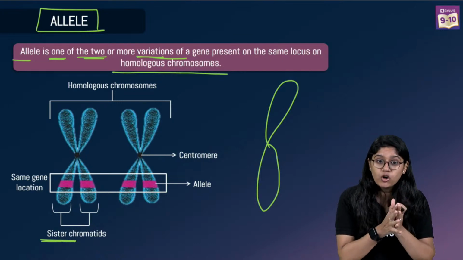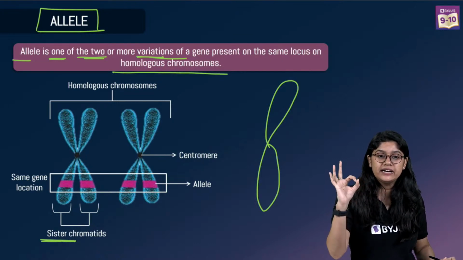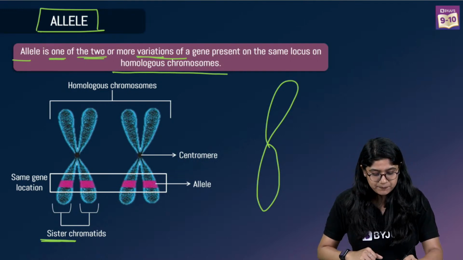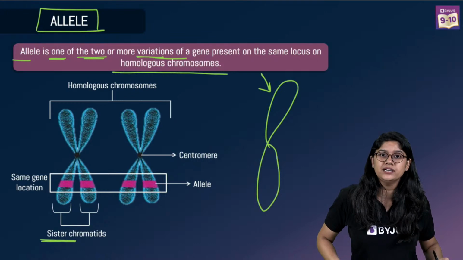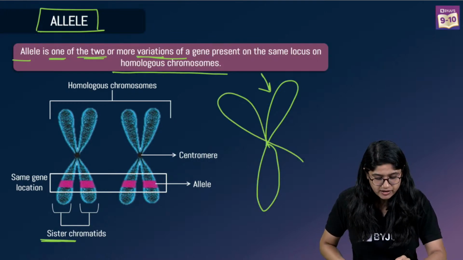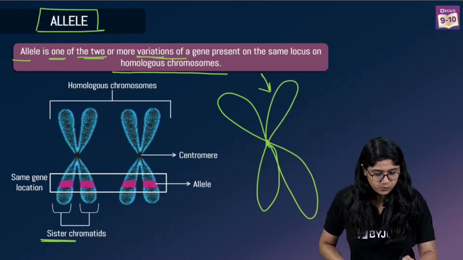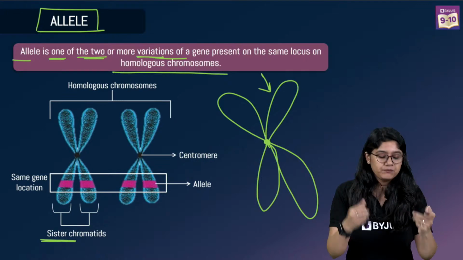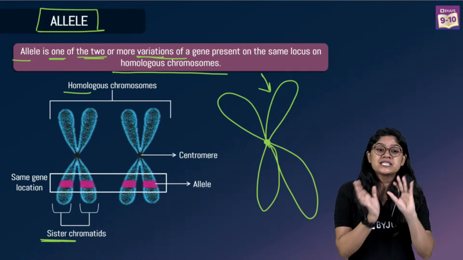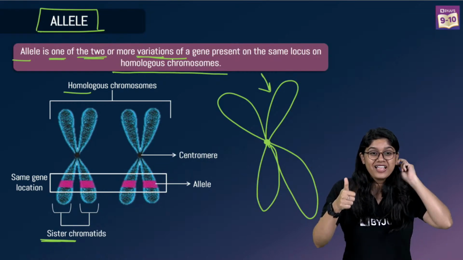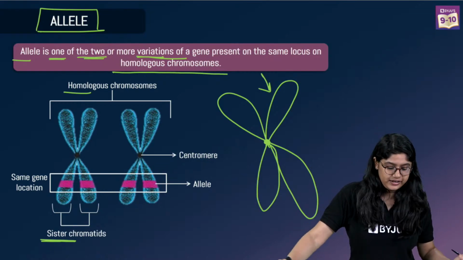When they join, they form the homologous chromosome. Clear everyone? You are okay? One part is a sister chromatid, and in a chromosome we have two sister chromatids. So one is this and one is this. If we have it, we have the homologous chromosome. So both are same. That is why homo means same. Homologous chromosome. Clear? Very good.